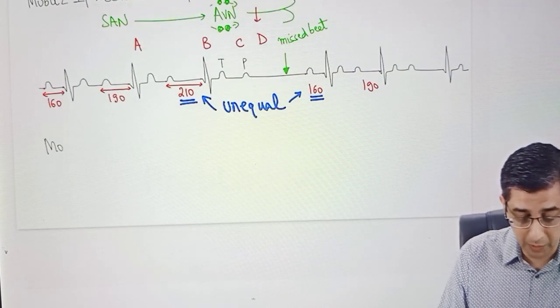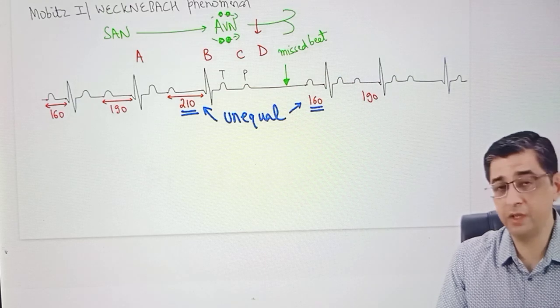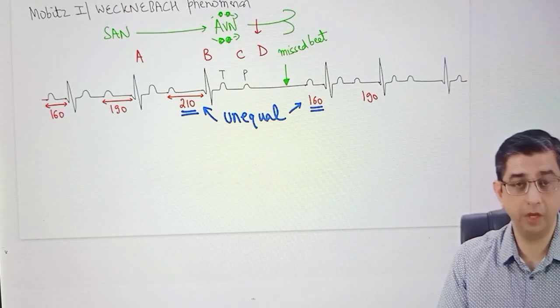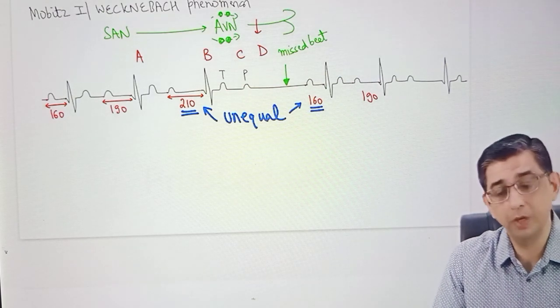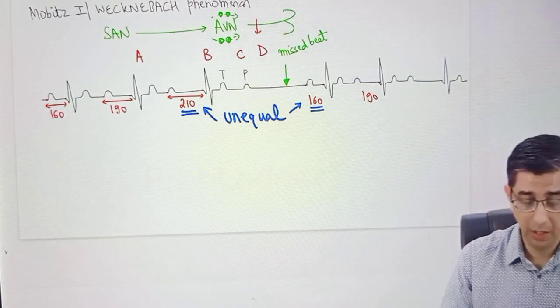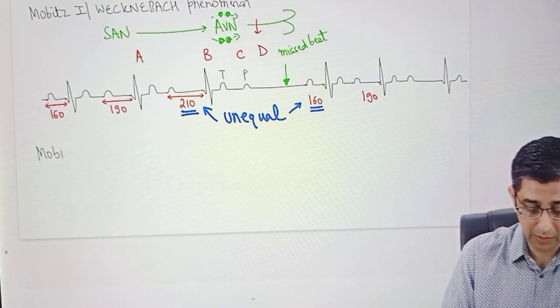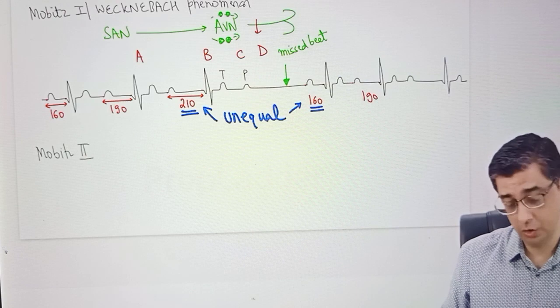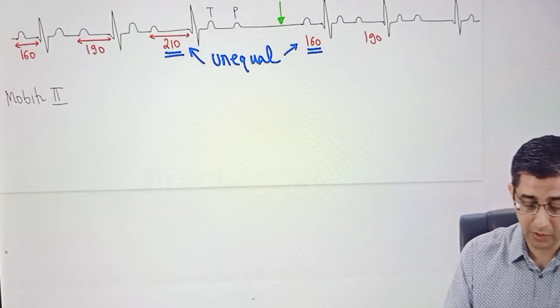Now, please remember that you can definitely count the conventional way of counting the PR interval the first time, second time, third time, fourth time onwards, but there's a possibility that it might skip out of the mind. So to minimize the errors, count the PR interval only 2 times. And when I describe this for Mobitz 2 heart block, you will notice that things will become relatively even easier. So when it comes to Mobitz 2, let me first try to explain where the lesion is going to be present.